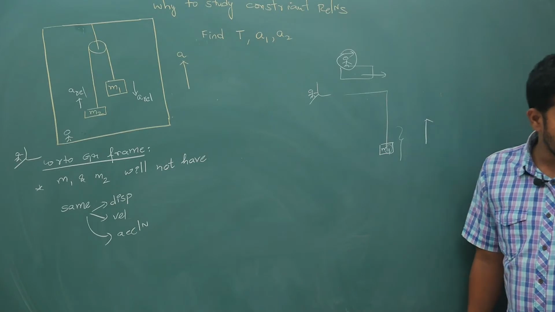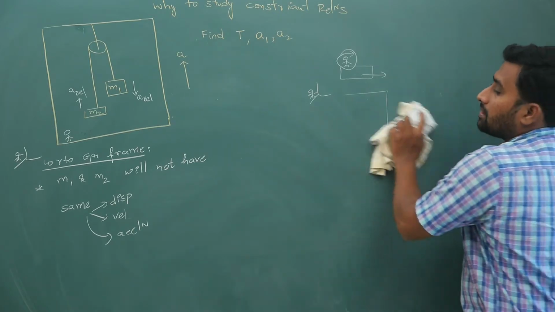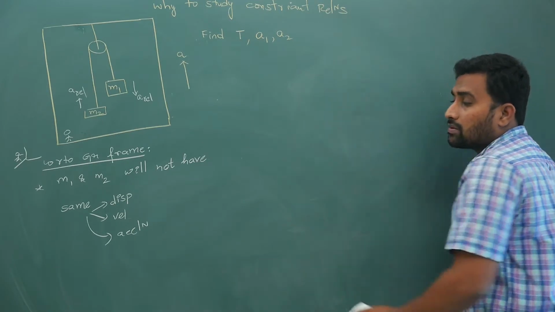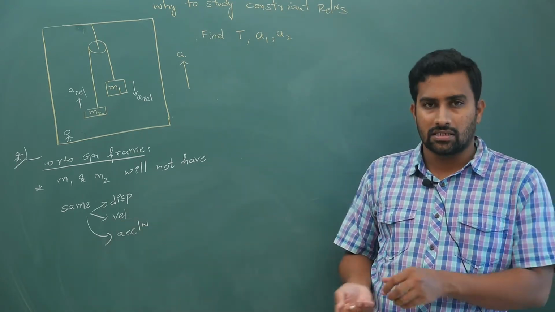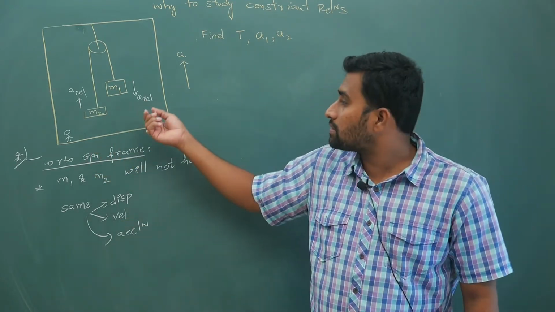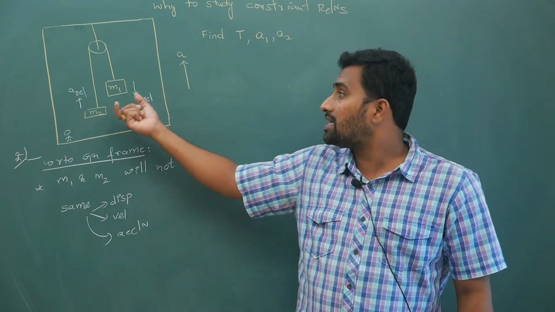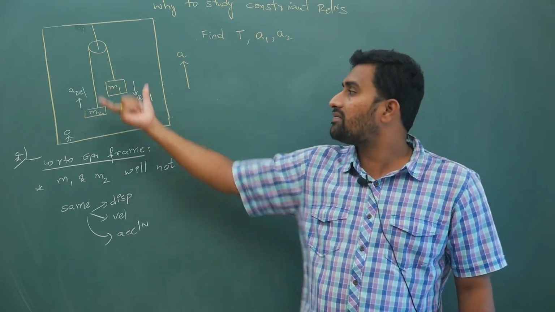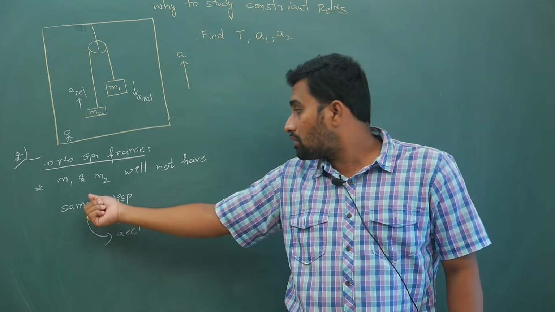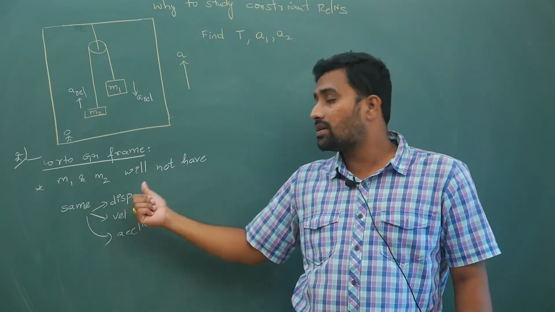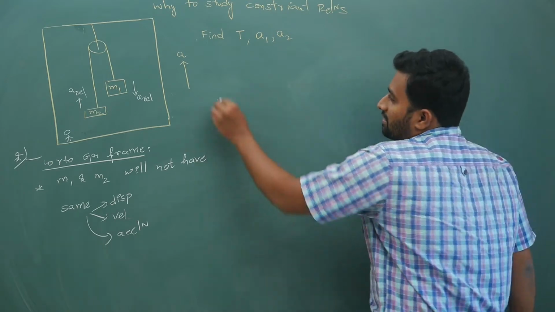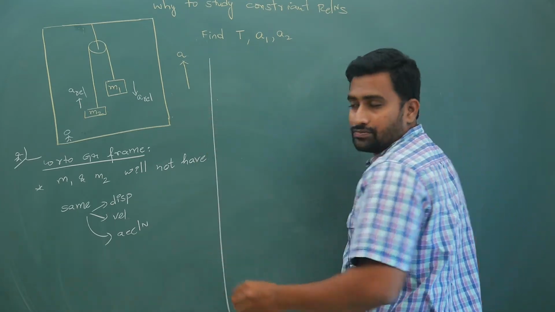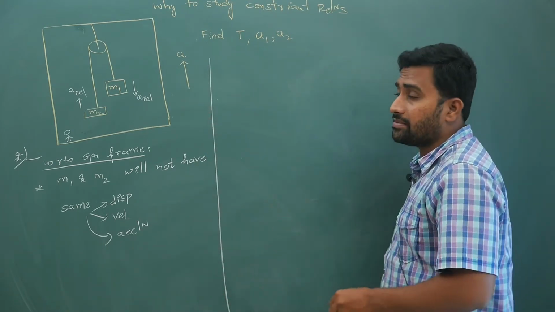So here my point is that m1 and m2 with respect to the ground frame will not have the same displacement, same velocity, same acceleration. Why? Because while these blocks are moving, your lift is actually moving. So m1 and m2 will not have the same displacement, velocity and acceleration. Right? So keep this idea in mind.